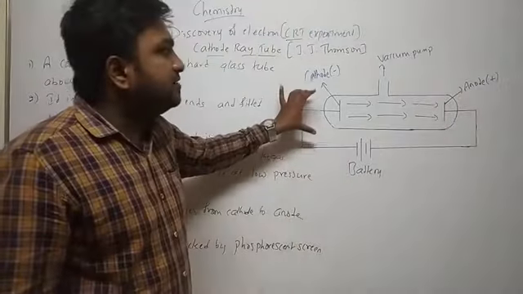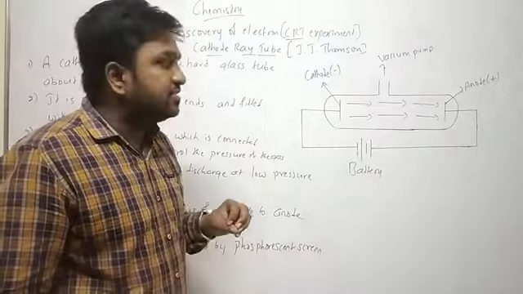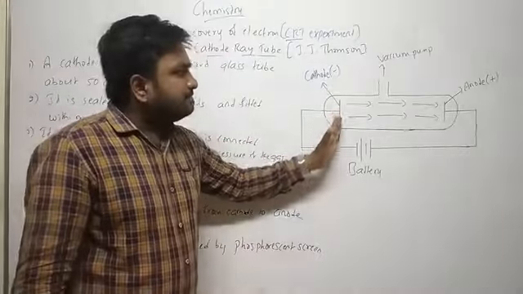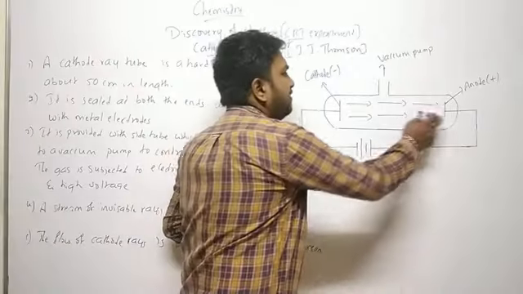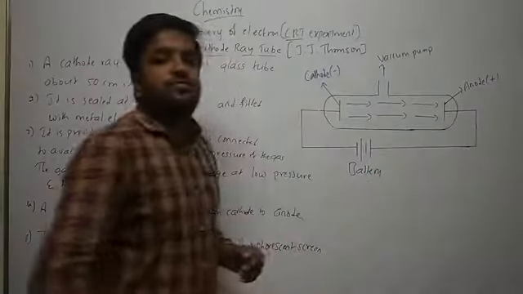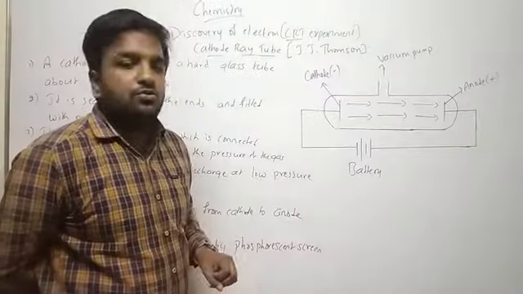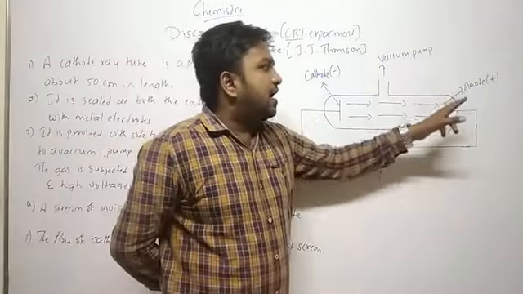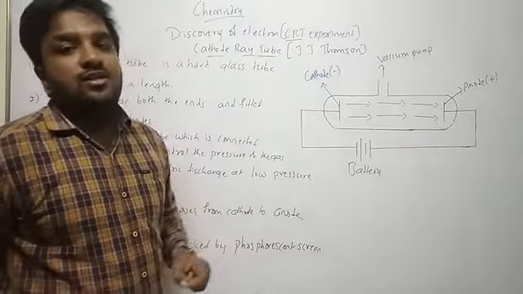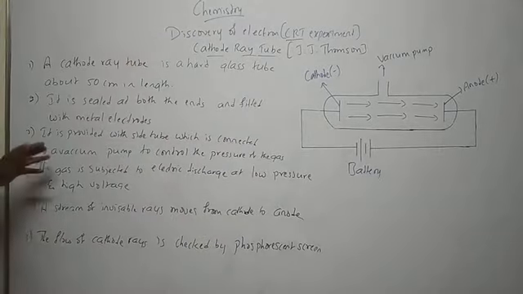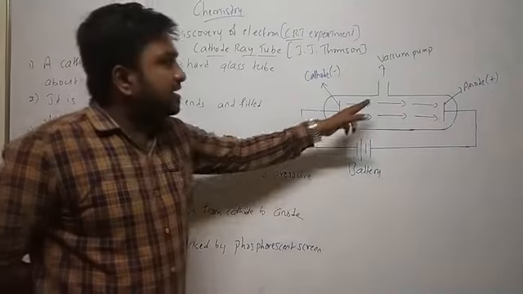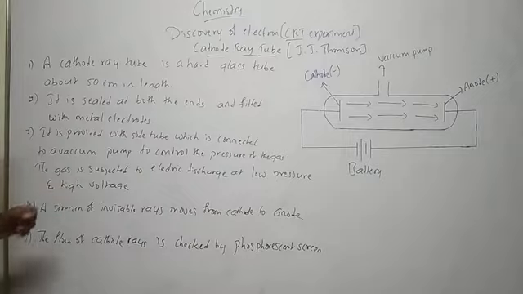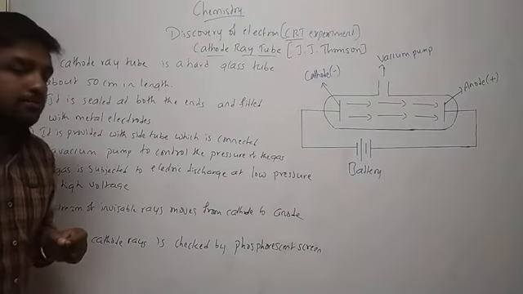So we have this hard glass tube of 50 centimeter length, sealed at both the sides, and we have two metal electrodes fitted inside that cathode ray tube. One we call the cathode, that is negatively charged, and one we call the anode, that is positively charged. And it is also provided with a side tube which is connected to a vacuum pump. Why do we use a vacuum pump here?